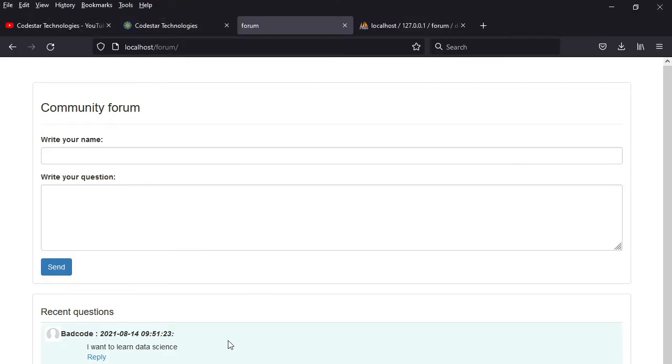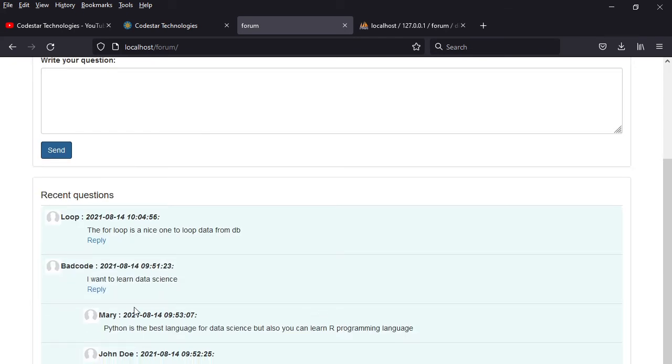The good thing about it is that when you post something, for example, if I say we have got another guy called loop, and loop has said that the for loop is a nice one to loop data from DB, something like that. Then this guy will post, and as you can see, the post has gone here. It's going to be the first post. Then if I write something else, it's going to reply, and the process keeps on continuing.